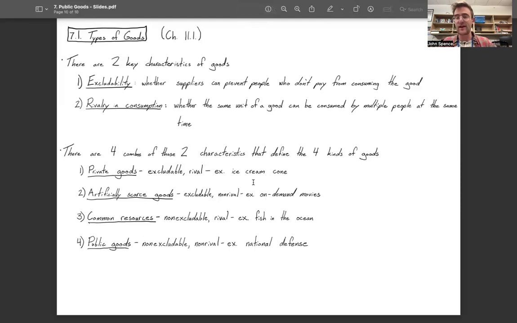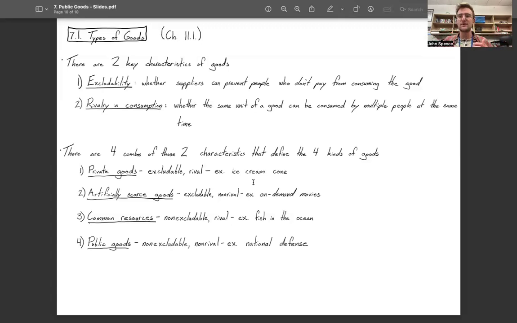The fourth and final type of good, and the type of good that we're going to focus on the most, is called a public good. A public good is both non-excludable and non-rival. That's to say, it's really difficult to prevent particular people from consuming the good, and it's possible for multiple people to consume that good at the same time. An example is national defense.